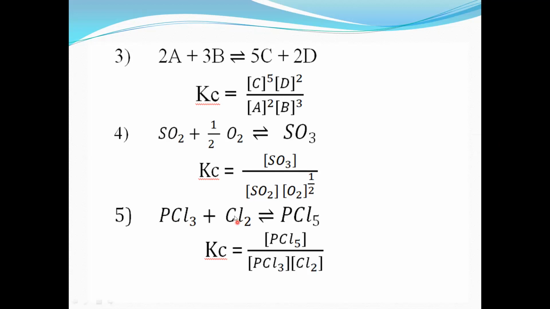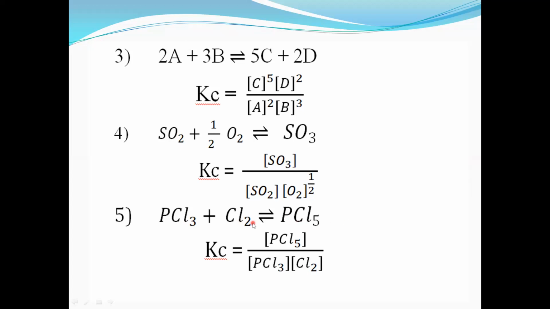This reacts with chlorine, that is Cl2. Phosphorus trichloride reacts with Cl2 and forms PCl5. Now give the name of PCl5. I gave the name of PCl3 as phosphorus trichloride; now give the name of PCl5. Phosphorus pentachloride. Correct. So phosphorus trichloride combines with chlorine and forms PCl5, phosphorus pentachloride.